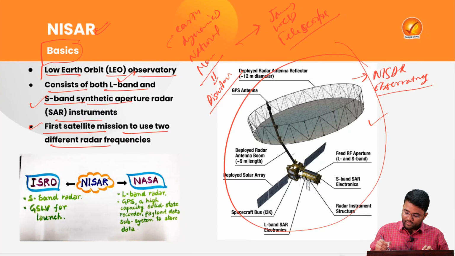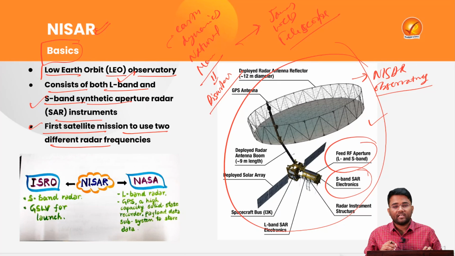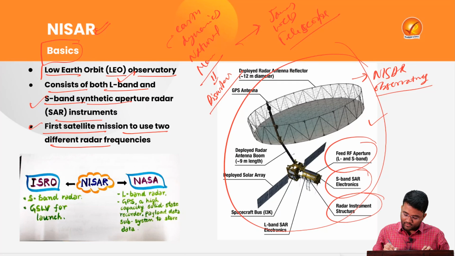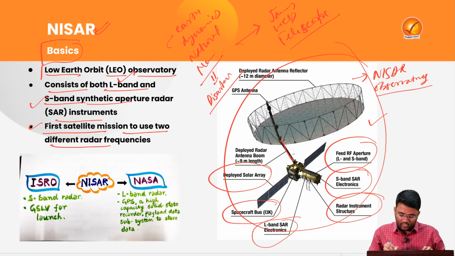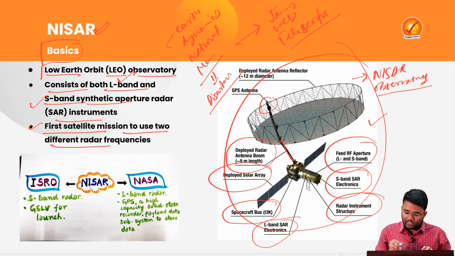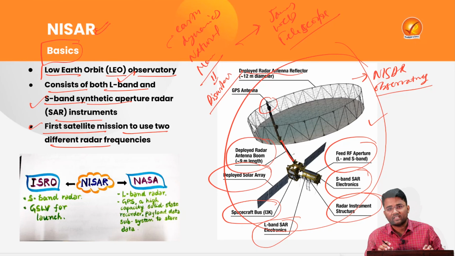So in this particular NISAR observatory there is the feed RF aperture which is in the L-S-N band, then there are S-band radar frequencies electronics, then this is the radar instrument structure, then there is L-band SAR electronics, the spacecraft bus is there, then there is the deployed solar array, then there is the deployed radar antenna boom, this is the GPS antenna, and this is the deployed radar antenna reflector. We don't have to read into much detail of the various components of this NISAR satellite. I have just taken these for reference.